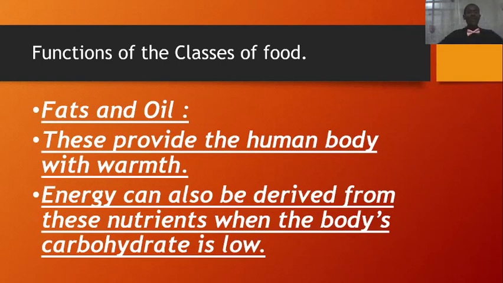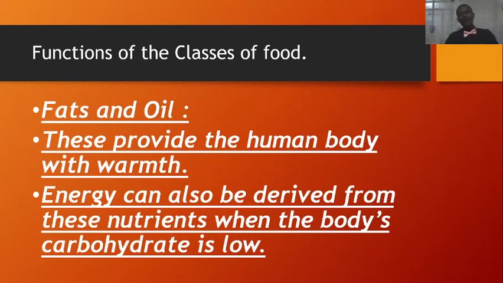Now also, when the energy content, that is the carbohydrate content of the body, has diminished due to a lot of activities, or due to starvation or famine, you find out that the body begins to rely on the stored fats and oil and begins to reconvert them back to carbohydrate. Yes, it is possible to convert fats and oil to carbohydrate.